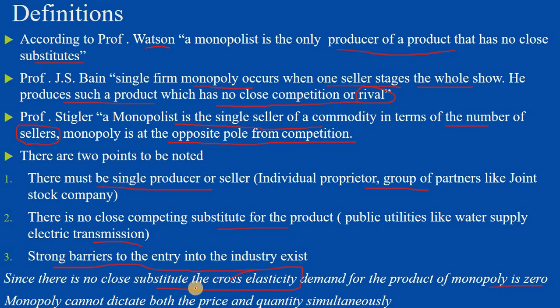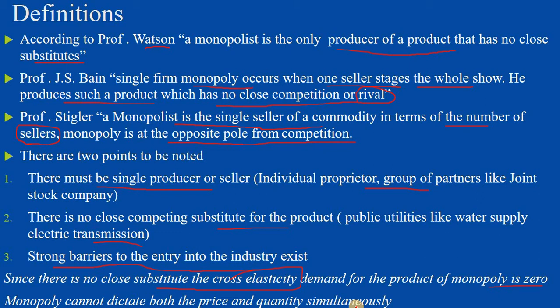Another important observation in the monopoly is that the monopolist cannot dictate the price and the quantity simultaneously. This is one important point. He can decide only one of these variables. Either he can dictate the price or the quantity, but not both simultaneously. For example, if a monopolist decides to dictate the price, then the consumer will decide the quantity.